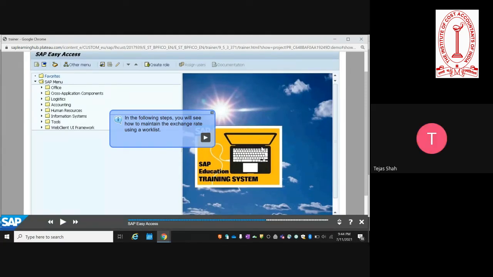And if you are maintaining it manually, you can enter it for the specific exchange rate type in that particular screen. And sir, if you don't update, for example, we mentioned that it will be updated daily, but if you don't update on a particular day, it will continue to use the last rate which we updated. Right. Okay. Thank you.